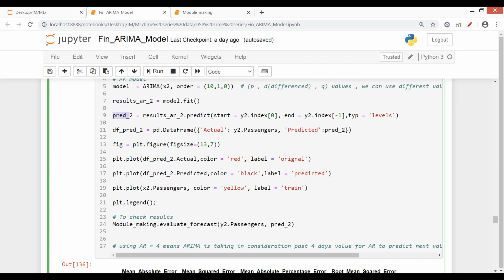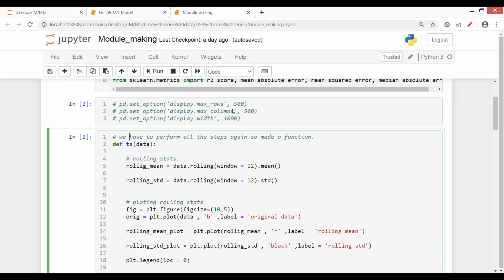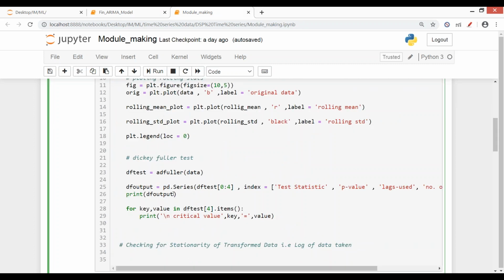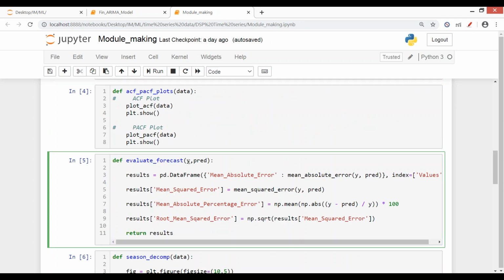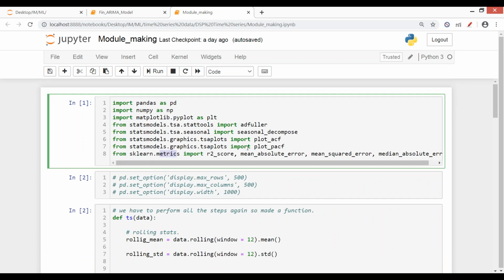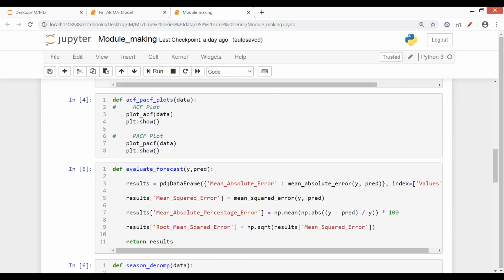Now come to module making, and in this you'll see you have this evaluate forecast. Just like we regularly saw y pred and y test, I have defined the same thing here, but I've made a function of it, where I'm feeding my y actual value, and pred is my predicted value. I've imported all of them here, so I'm just using them.